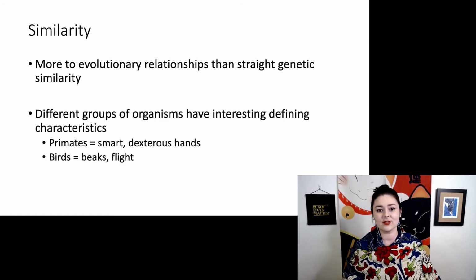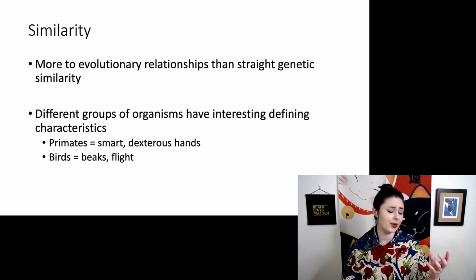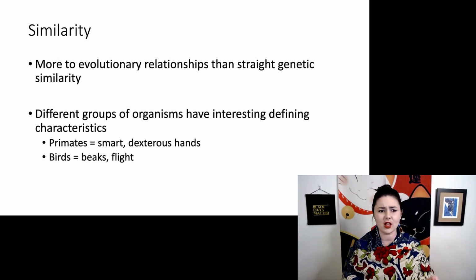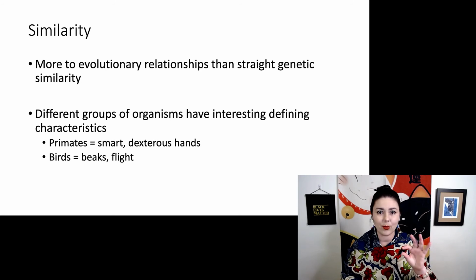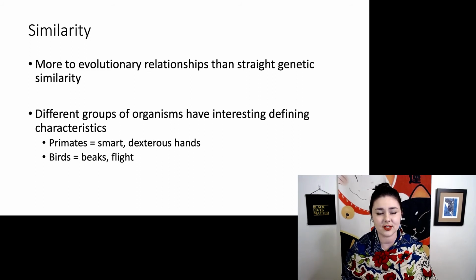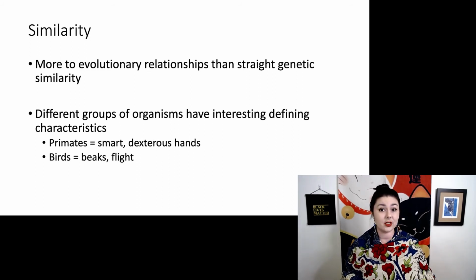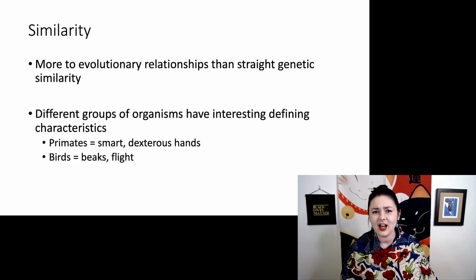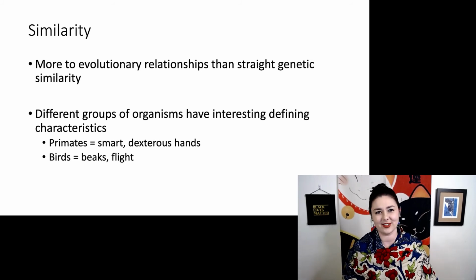So for primates, of course, we're really smart, but also primates always have these very dexterous hands. We have nails, don't have claws. Our fingers are longer and more mobile. We have this opposable thumb, so we can have a better grip. But of course, other groups have interesting characteristics of their own. Birds, they have beaks, they can fly, and you can take any other group of organisms and do the same thing.